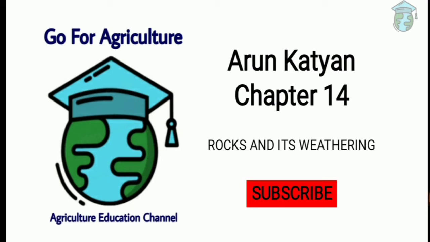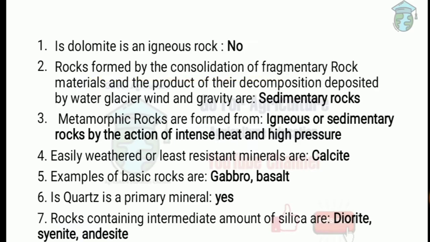Today we are going to discuss Arun Katyan chapter 14, that is rocks and its weathering. In the previous lecture we have discussed the methods of irrigation. The first question is: dolomite is an igneous rock? No, the answer is sedimentary rocks, because this is formed by the secondary formation and these are derived from igneous